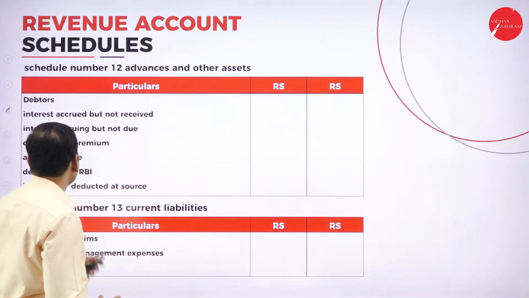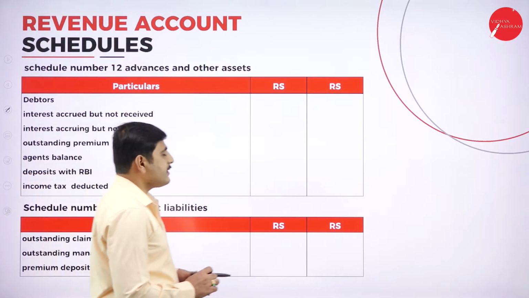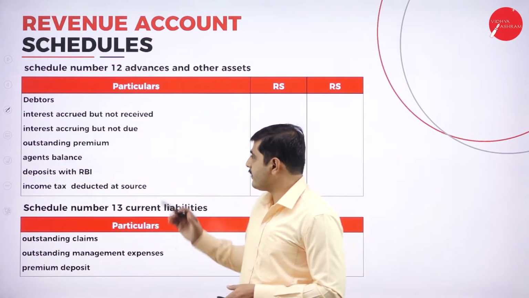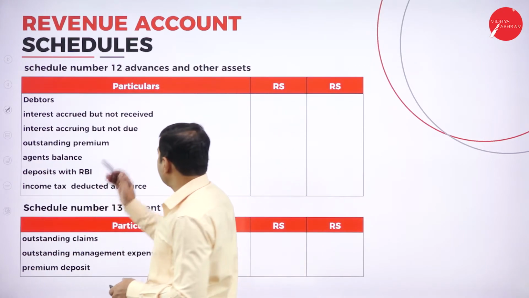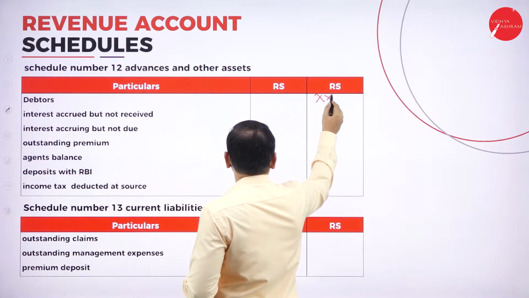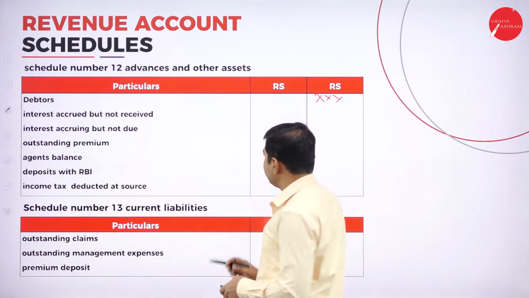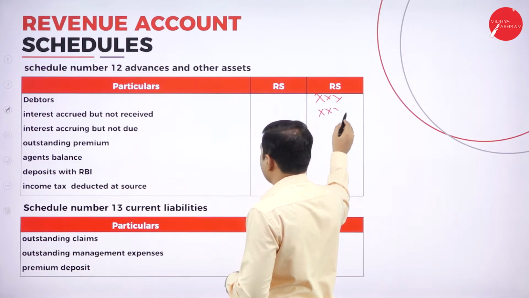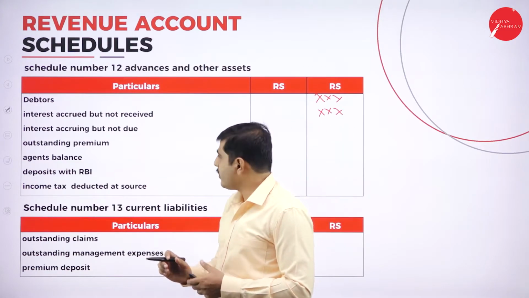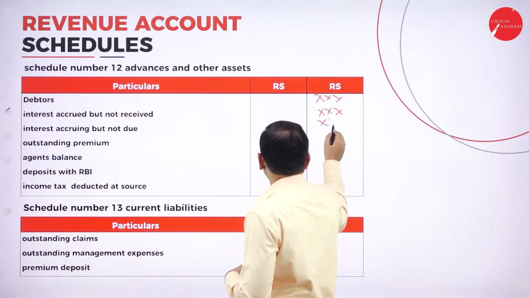Next one, schedule number 12, advance and other assets. What are the advance and other assets here? So debtors, you will be having debtors. Next one, you will be having interest accrued but not received. Interest accrued but not received. Next one, interest accruing but not due also, current asset.